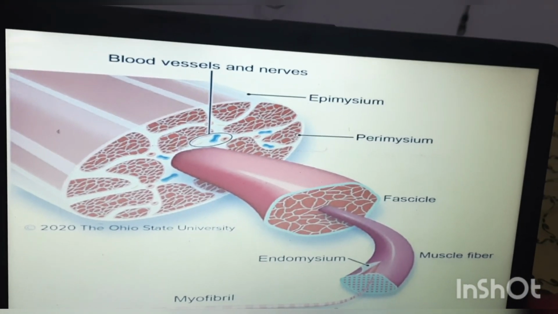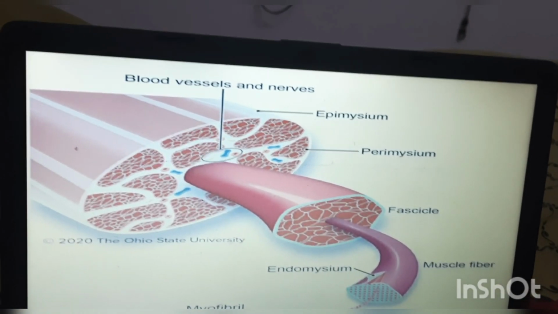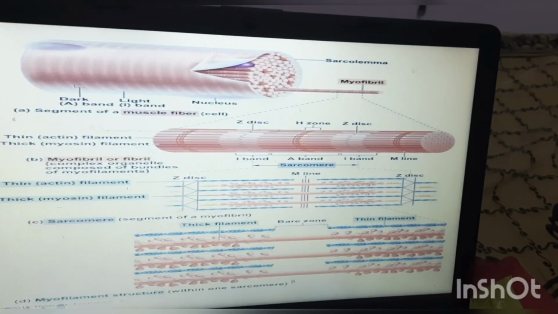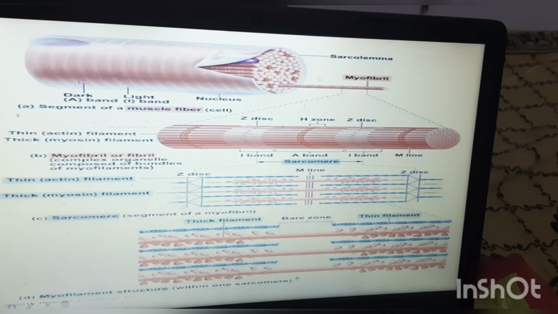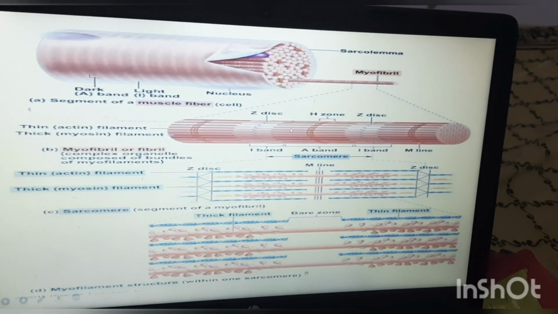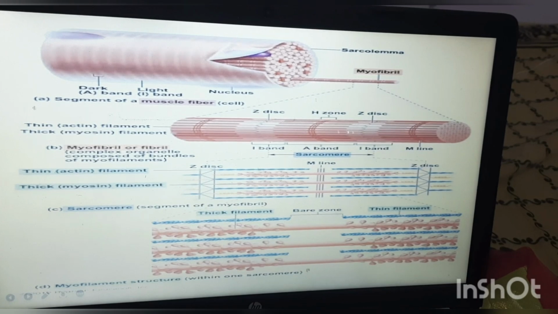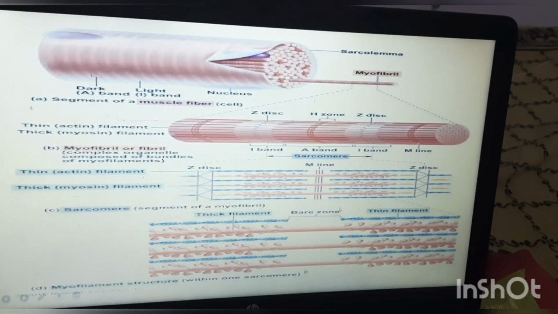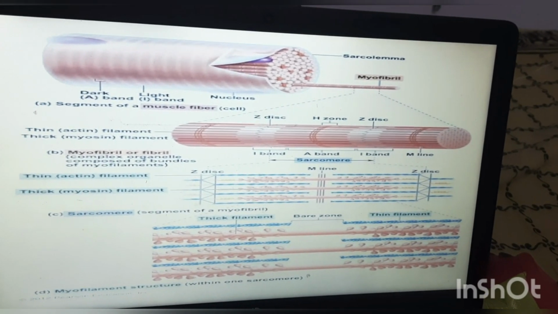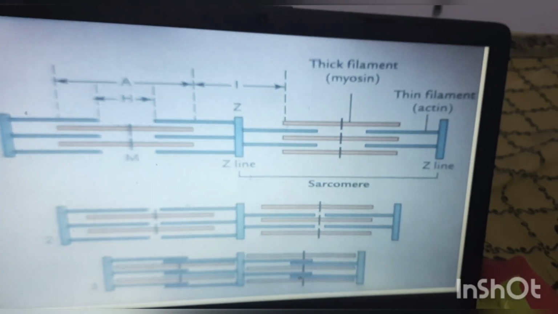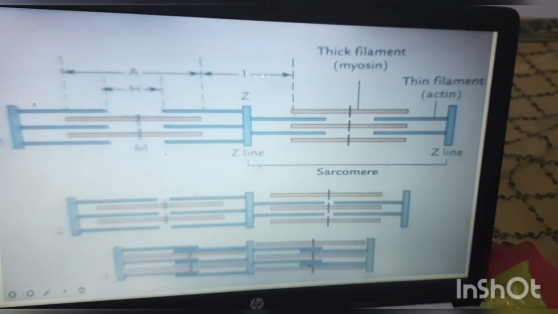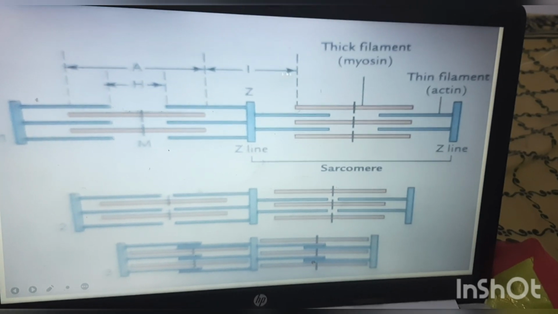So myofibril is a muscle fiber. It contains actin and myosin fibers. This is a muscle fiber, that is a myofibril. If you see under the microscope, we can find dark and light bands. Dark band is called A band, and light band is called I band. Okay. See here, this is a dark band, A band, and this is a light band, that is called I band.